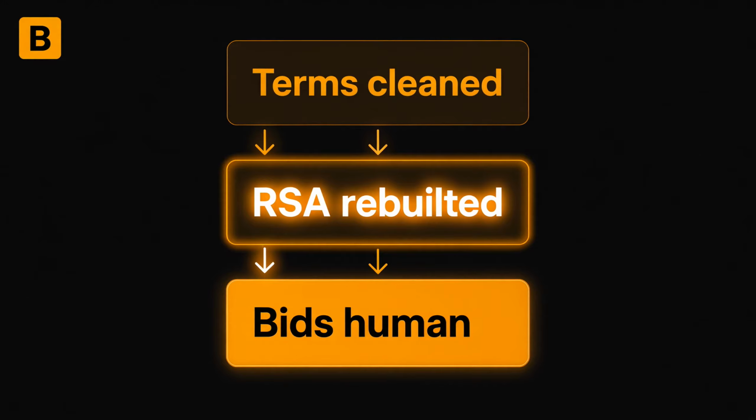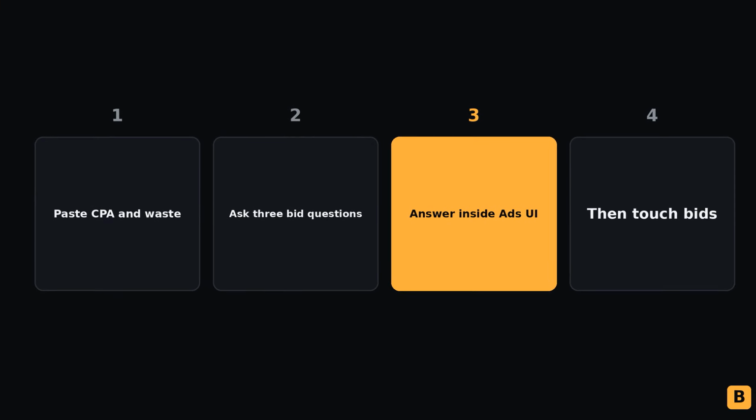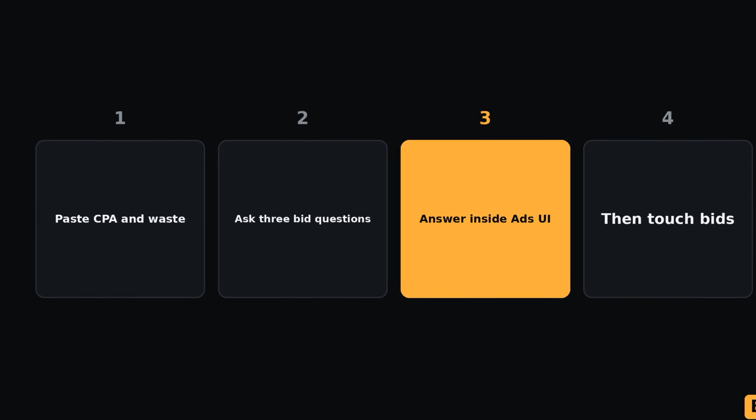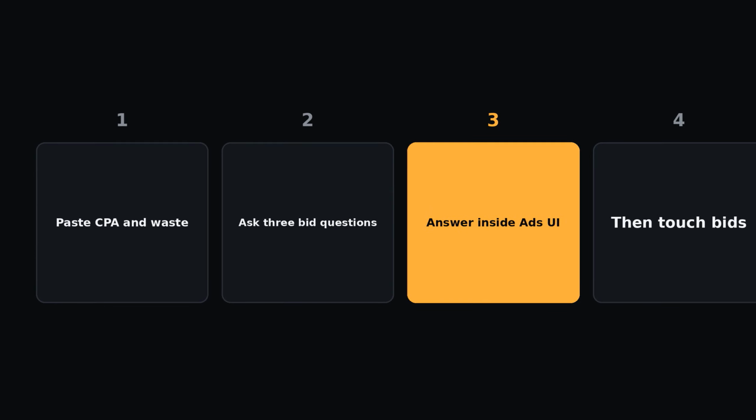You can still use the model as a second pair of eyes on bid notes. Paste the ad group CPA, the new RSA status, and the waste you removed. Ask for 3 questions a senior buyer would ask before touching the bid. Answer those questions yourself inside the Google Ads UI. The output is a checklist, not an instruction to raise bids 20%.